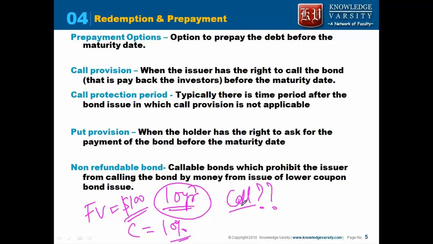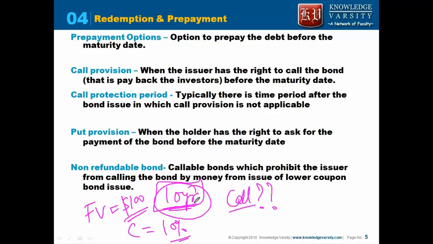Why will you want to buy back this bond in the middle? Before completion of this 10 years you want to buy back this bond. Why will you do that? One thing is, he wants to decrease the balance sheet liability, so he wants to call back the bond. That makes sense. Okay, so I think that is the need.